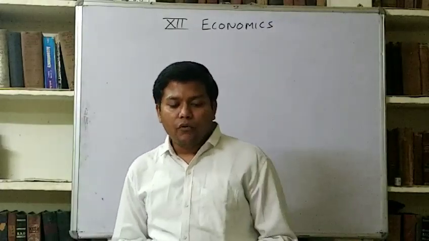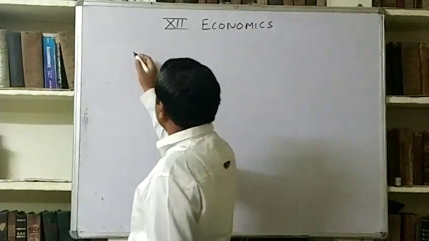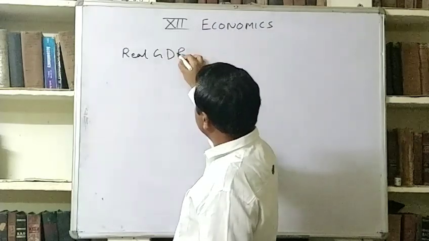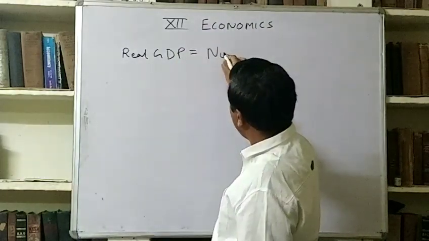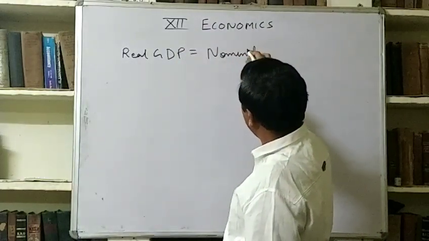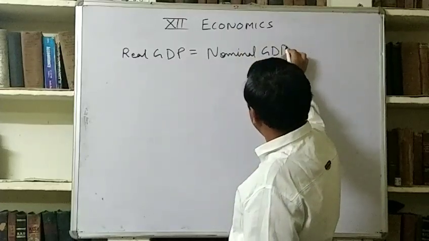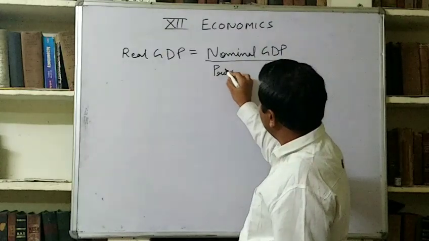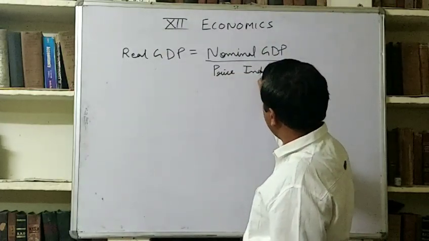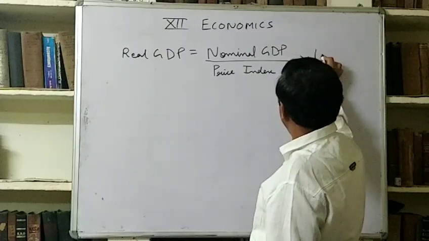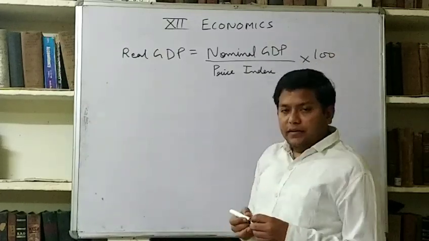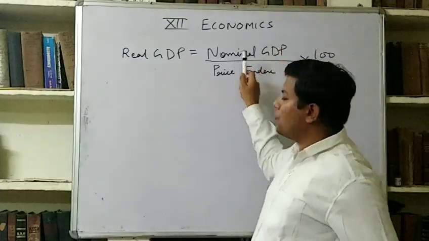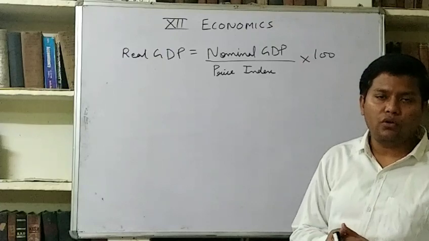So formula is real GDP is equal to nominal GDP upon price index into 100. It is very easy to understand, because nominal GDP is calculated at current year prices, you all know.